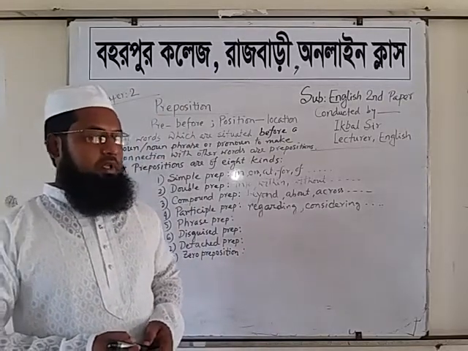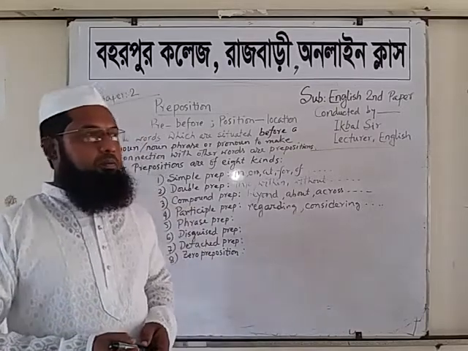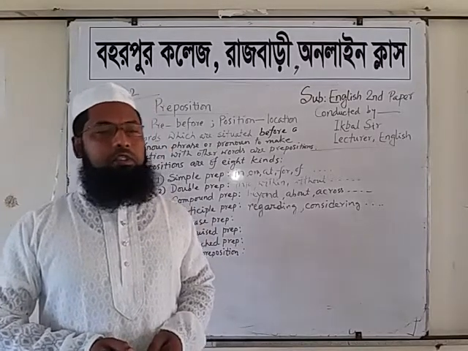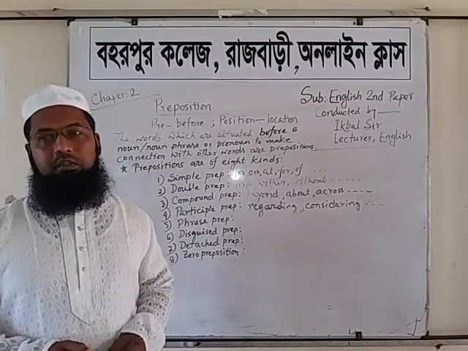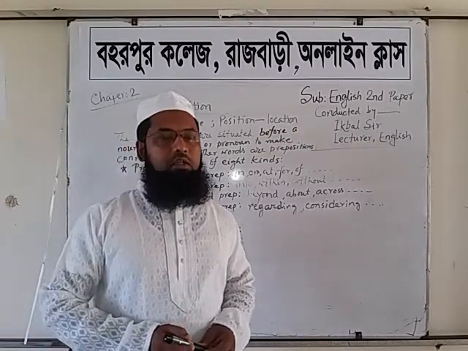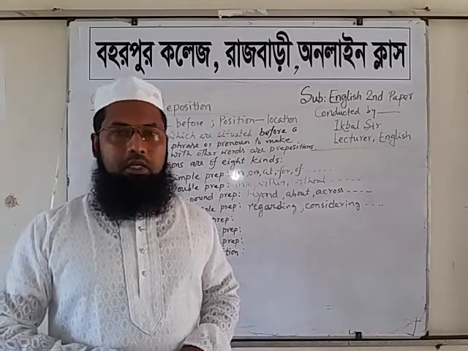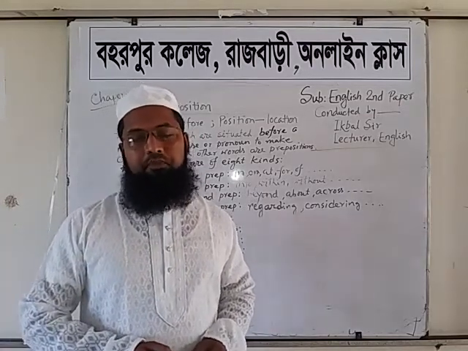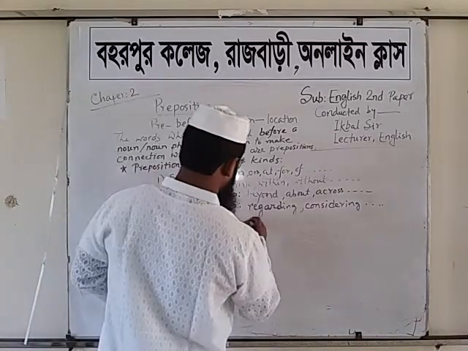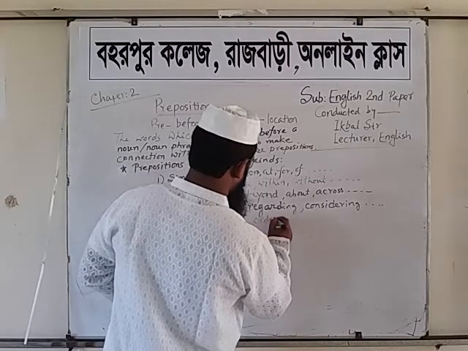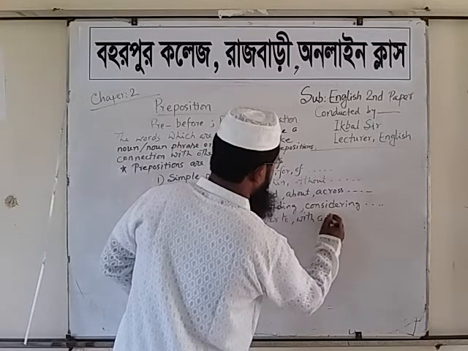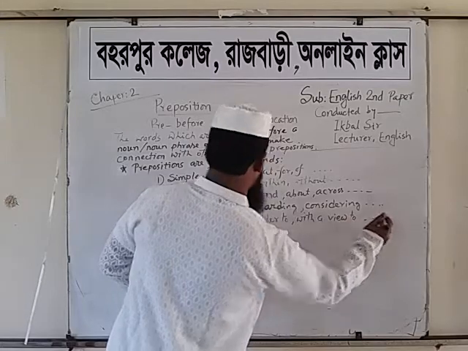A real prepositional phrase is a prepositional phrase which starts with a preposition and ends with a preposition. And the prepositional phrase which starts with a preposition but ends with a noun is called an artificial prepositional phrase. Examples of a real prepositional phrase: in order to, with a view to, etc.